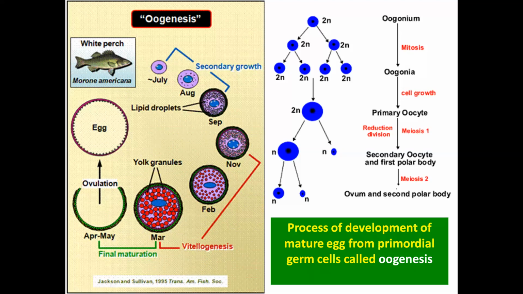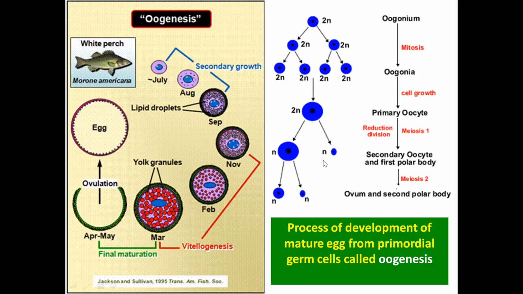Now in this oocyte, meiosis occurs. In the first meiosis, meiosis 1, the reduction division, two cells are formed, each with n number of chromosomes, while the primary oocyte has 2n chromosomes. This is an unequal division. One cell, the larger one, which has the nucleus, more yolk and the cytoplasm, is known as the secondary oocyte, and the smaller one is known as the first polar body.